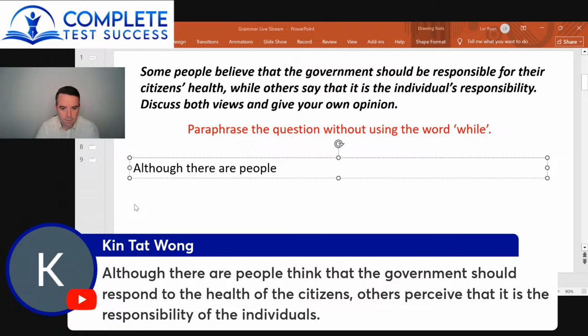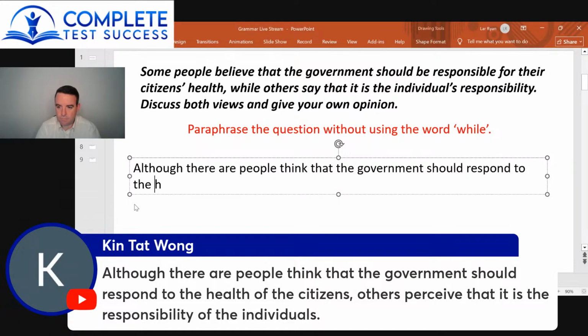So although there are people who think that the government should respond to the health of the citizens, others perceive that it is the responsibility of the individuals.